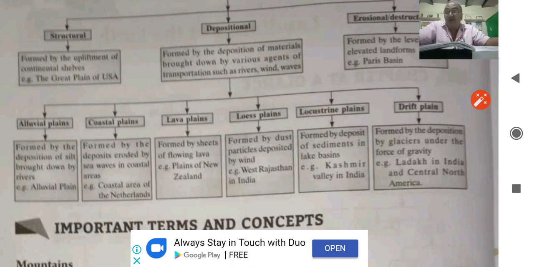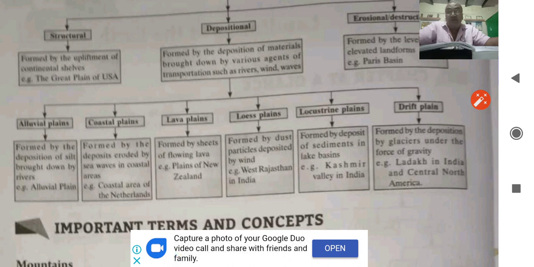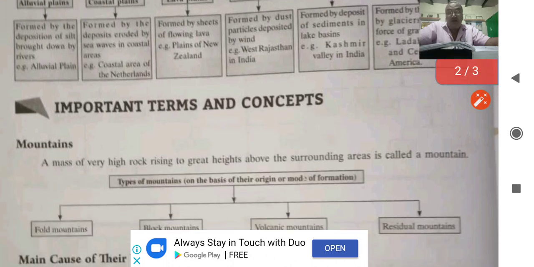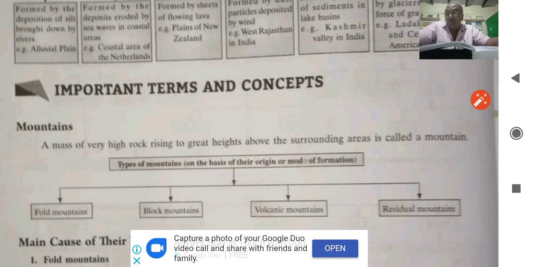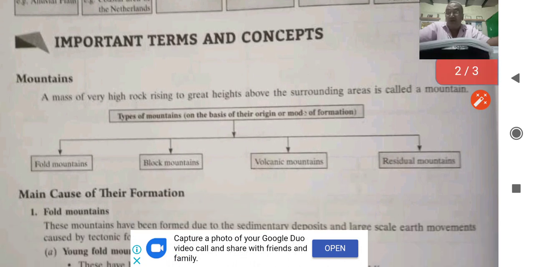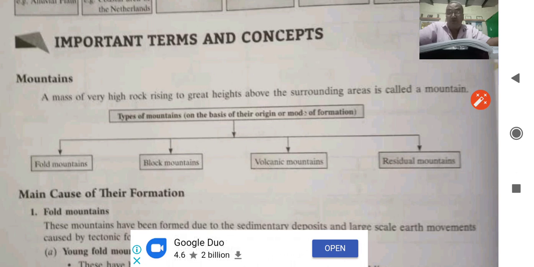Mountain: a mass of very high rock rising to great heights above the surrounding area is called a mountain. Types of mountain, earlier also I have told you: fold mountain, block mountain, volcanic mountain, residual mountain. Fold mountains are further divided into two. Young fold mountain, these have been formed in the most recent phase of mountain building.